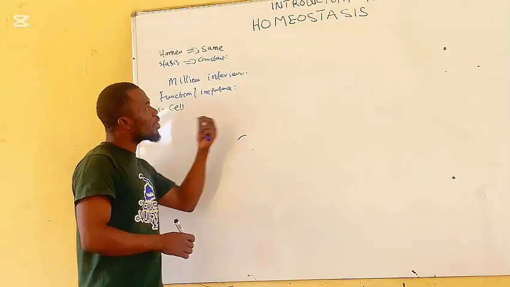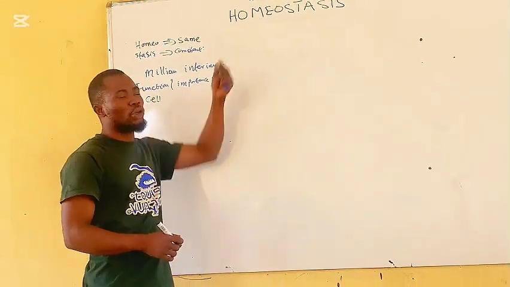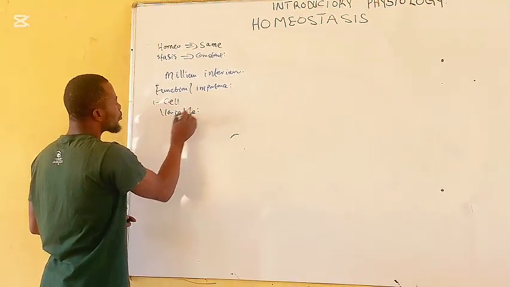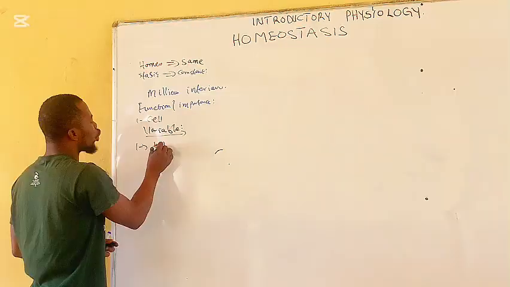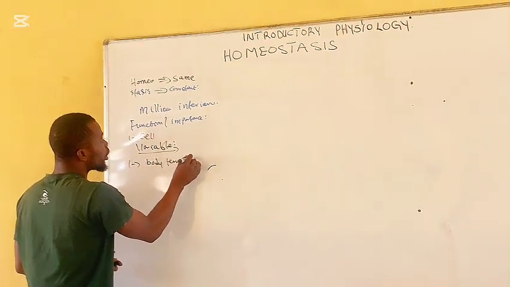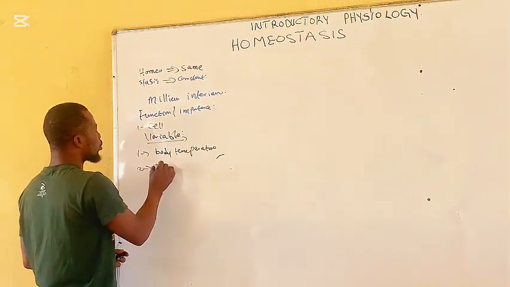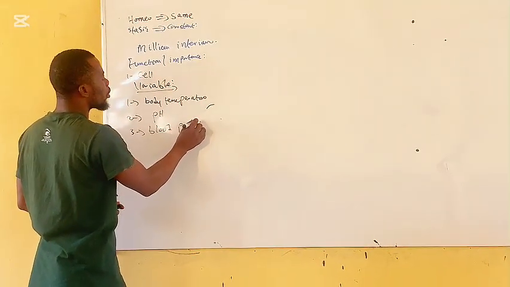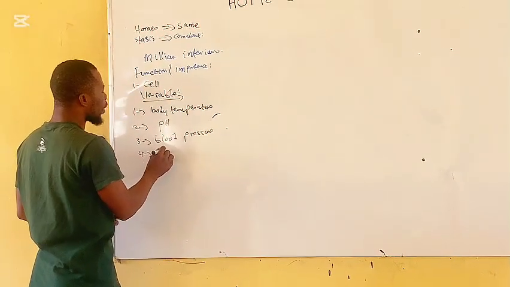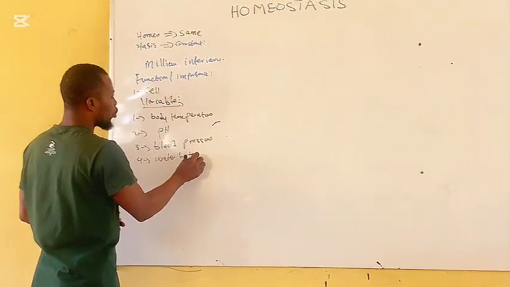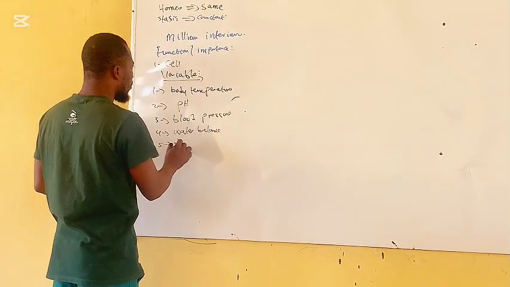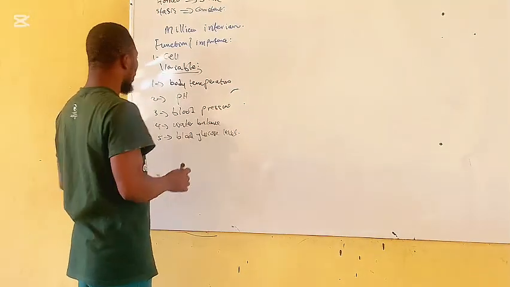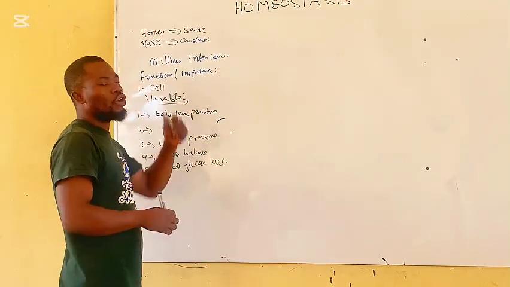Now, what are the variables that are maintained by homeostasis? The variables maintained by homeostasis include: one, body temperature; two, pH; three, blood pressure; four, water balance; five, blood glucose level, etc. These are the variables that are maintained by homeostasis.